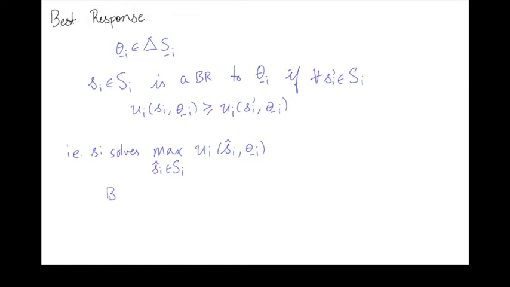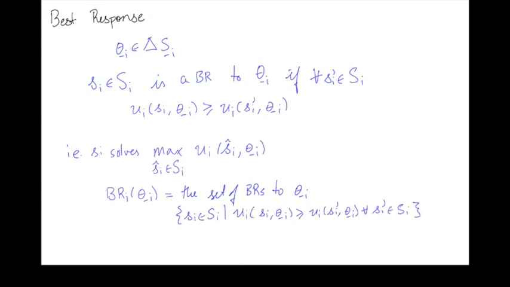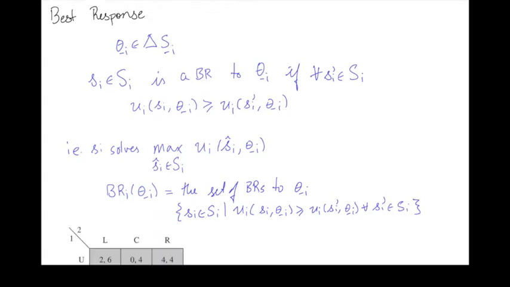We'll represent by BR sub i of theta minus i the set of all of the best responses to theta minus i. So if we wrote this in mathematical notation, we would write it as, notice that the best responses to theta minus i don't have to be unique. This is going to be a set. There could be more than one best response. Let's look at some examples.